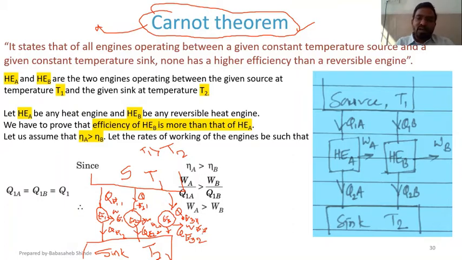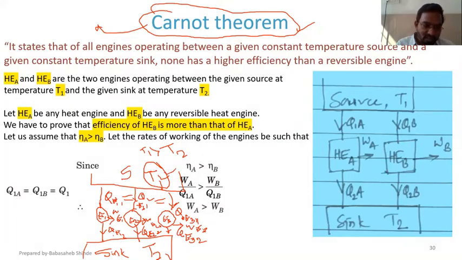Now we know that QE11 is the heat interaction with the source at temperature T1, QE21 is the heat interaction with the same source at the same temperature, and QE31 is also an interaction with the same source. Then QE11 is equal to QE21 is equal to QE31, because all these are interactions with the same source, which has constant temperature.